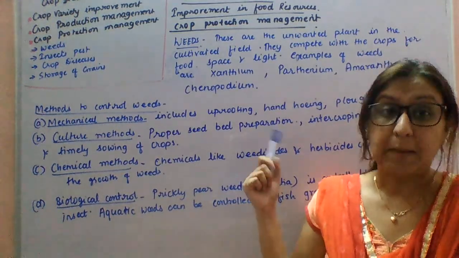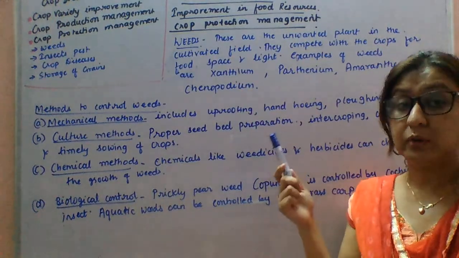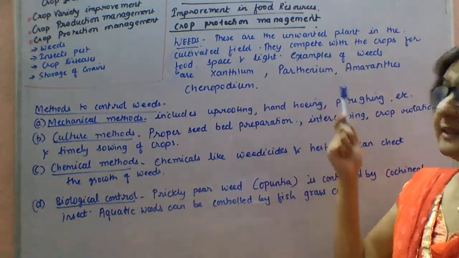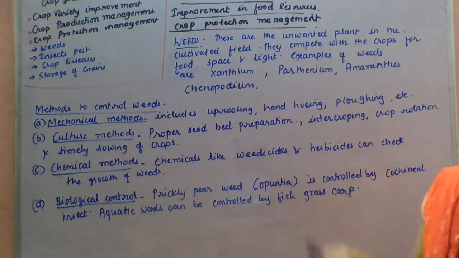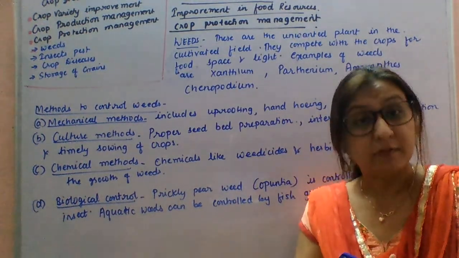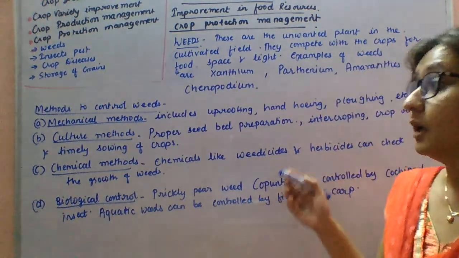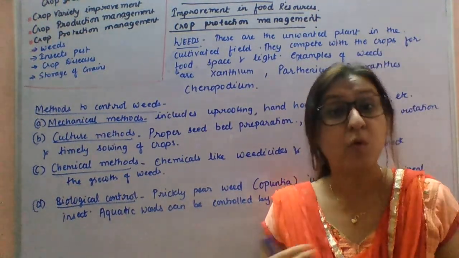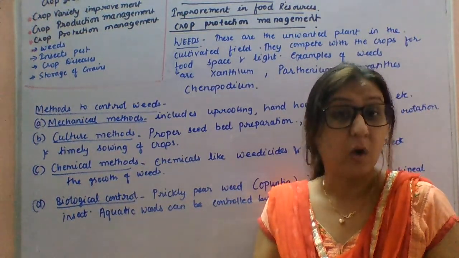A few examples of weed plants are Xanthium. Xanthium in Hindi you used to say gokru, and Parthenium, that is gajar ghas, Amaranthus, Chenopodium. So these are the examples of weeds, or you can say the unwanted plants. So it is very important to remove all of these weeds.